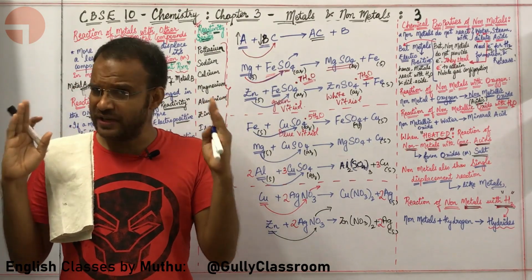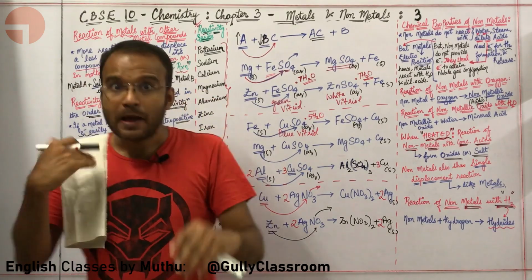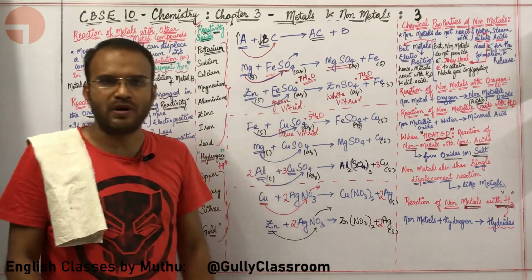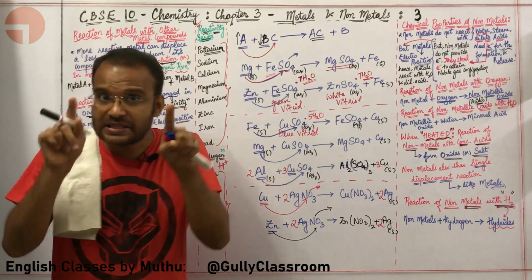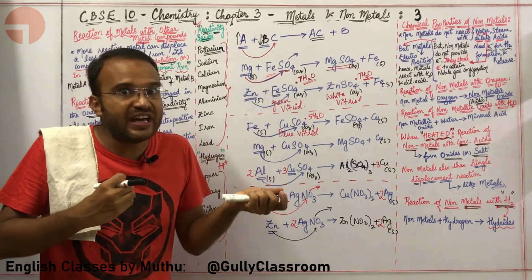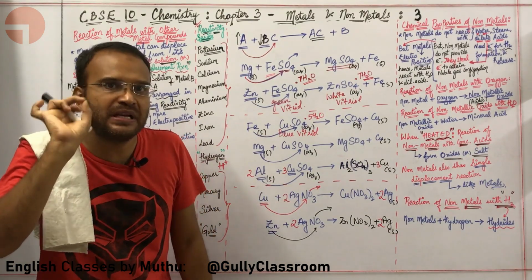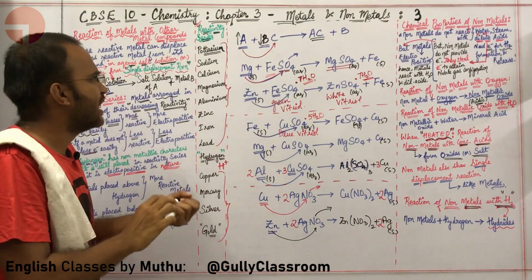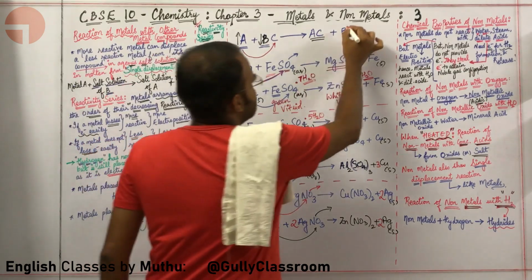Let me tell you a very important point. Metals by nature are electropositive. Let me repeat. Metals by nature are electropositive. They like to give away electrons in order to attain noble gas configuration. So, kindly do a very small illustration about this.